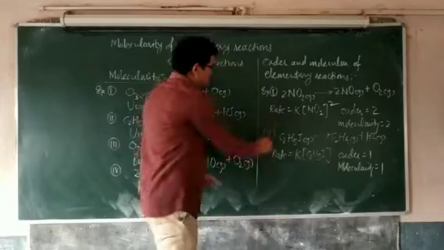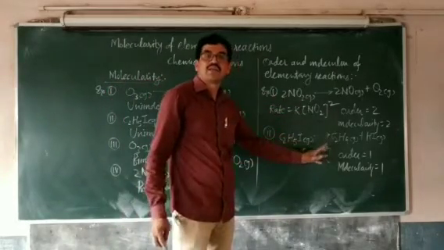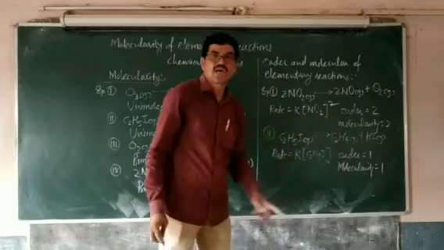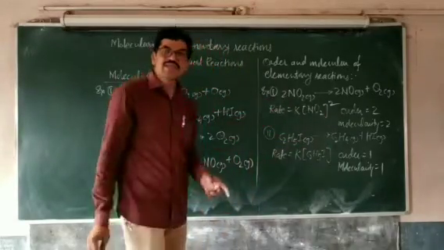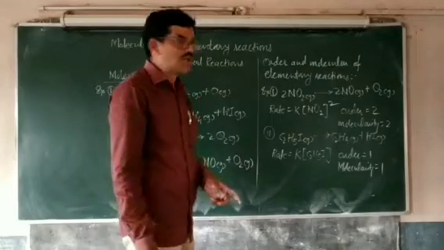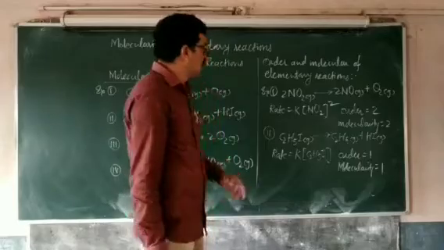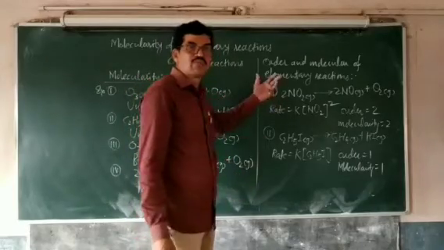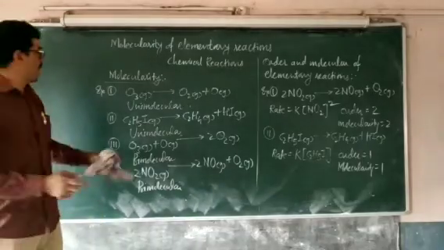So, in both of these examples, it is found that the order and molecularity of the reactions are equal. But it is not necessary that in all reactions, the order and molecularity are equal. In some chemical reactions, the order and molecularity of the reaction are found to be different. We can take the example of a complex reaction.